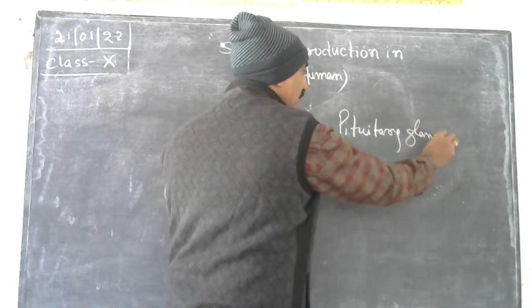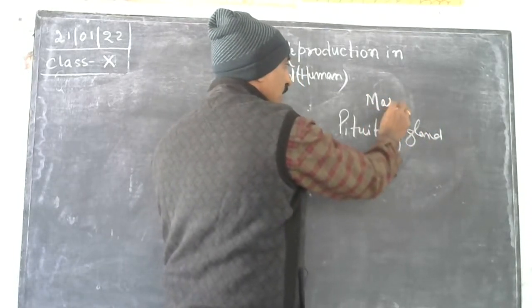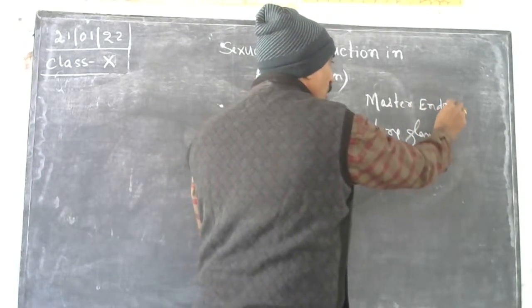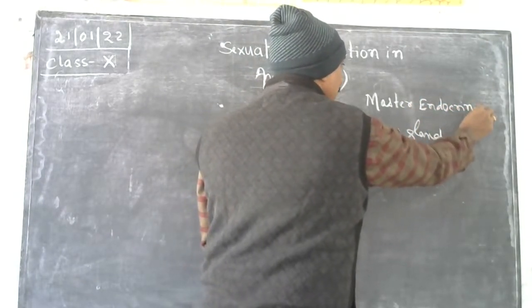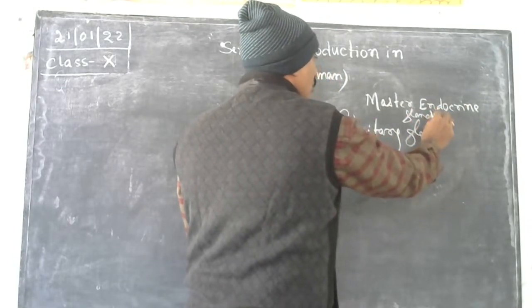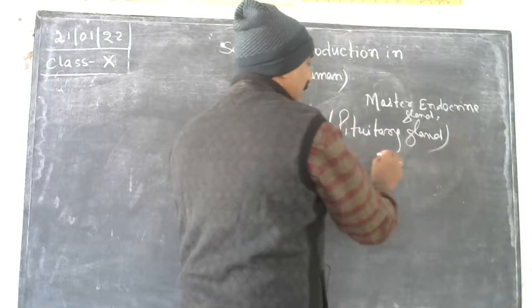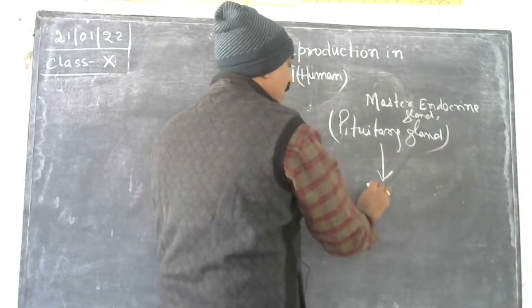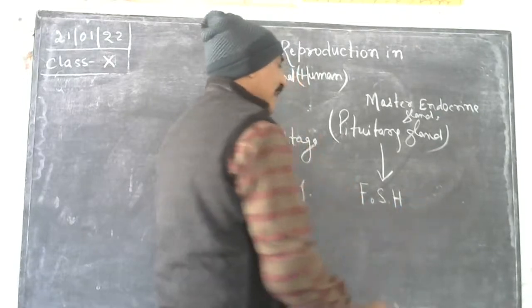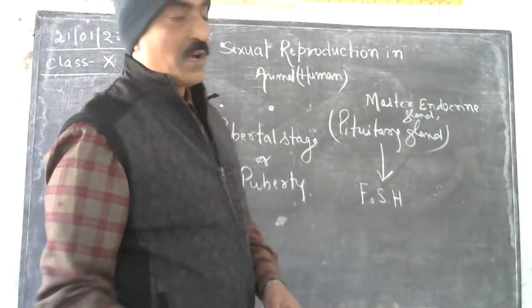Pituitary gland. This is the master endocrine gland called pituitary gland. From the pituitary, a hormone is secreted, and that is called FSH.